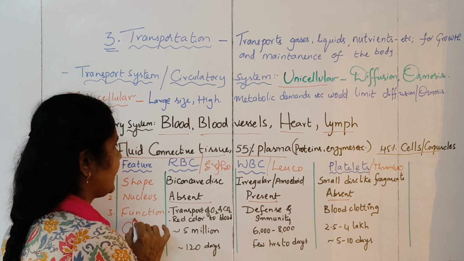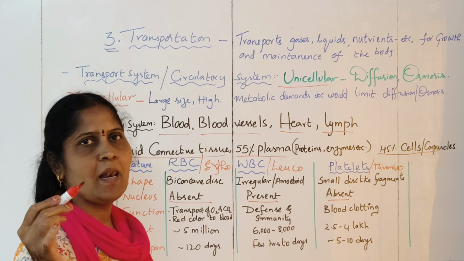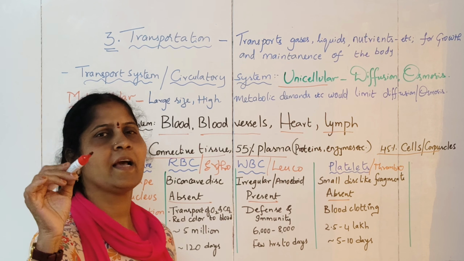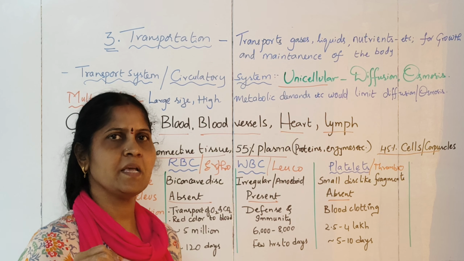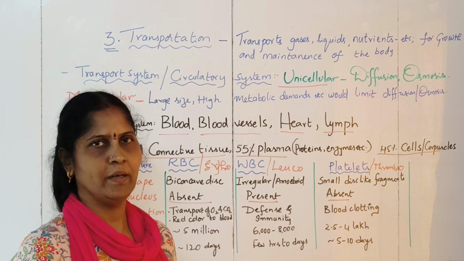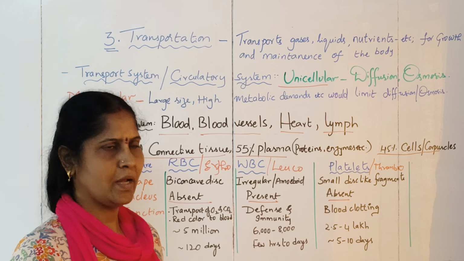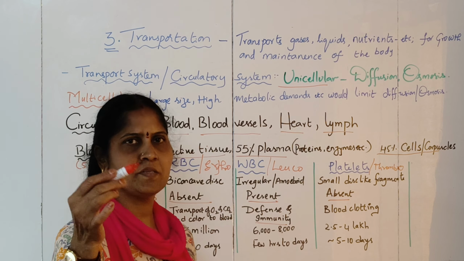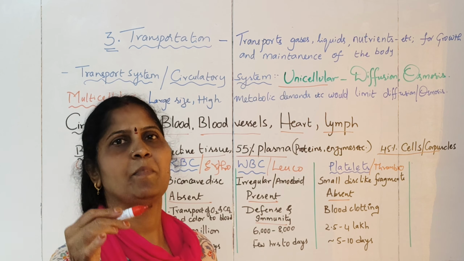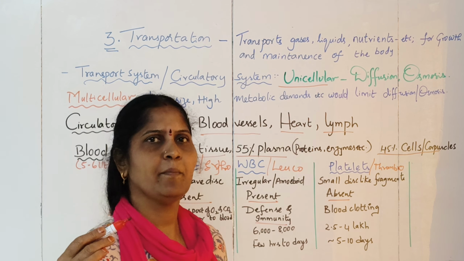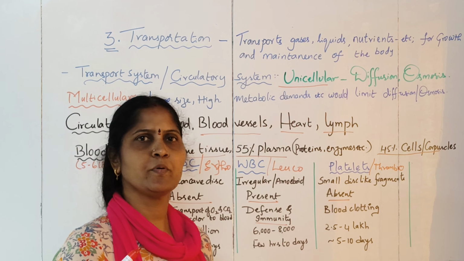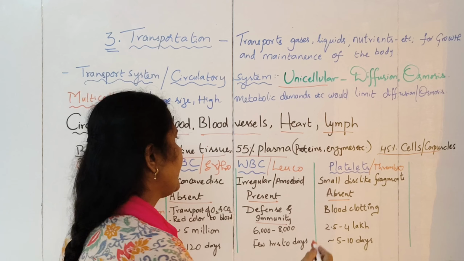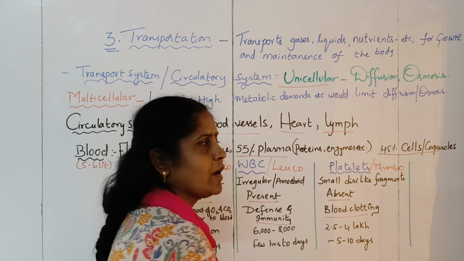Then next, coming to the function. RBC help in transport of oxygen and carbon dioxide, and also the red color of the blood is because of RBC, because RBC contain hemoglobin, which will impart red color to the blood. The next, WBC help in defense and immunity. Your resistance of the body depends upon the WBC. So when your WBC improve, your body resistance also improves, and your ability to fight against infections will increase. Then coming to platelets, they help in clotting of the blood.